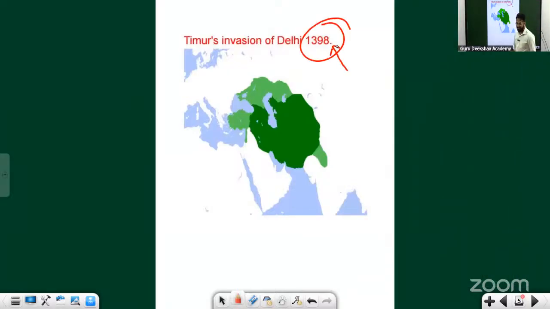It means when he attacked India, the rulers were not Muhammad bin Tughlaq and Firoz Shah Tughlaq. Just keep that in mind. This is India, the northwestern part of India. Up to here was the invasion of Timur. He invaded a lot of places.